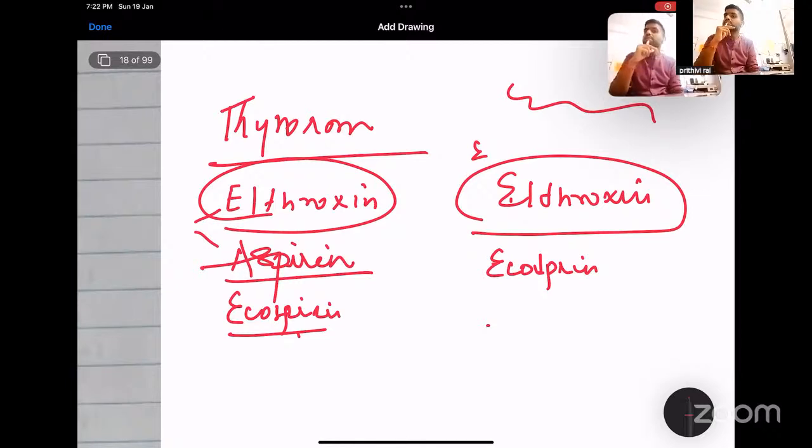So what happened to this mother? What would happen to the child if the pregnant mother takes Ecosprin? Anyone? If a pregnant mother takes Ecosprin, what would be the problem?